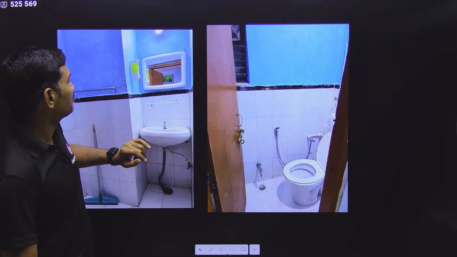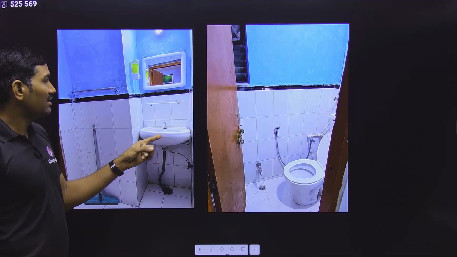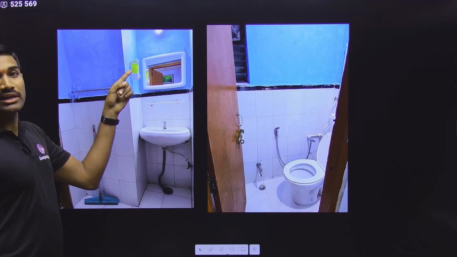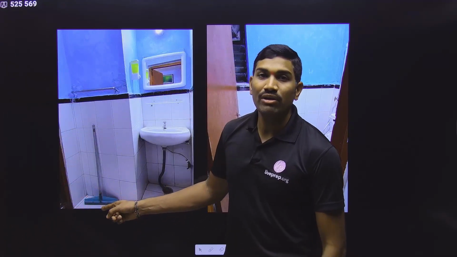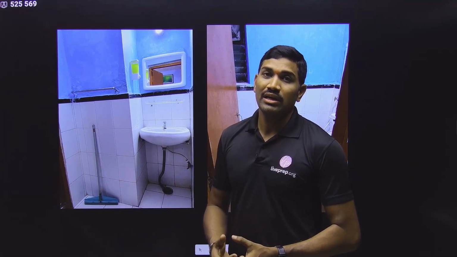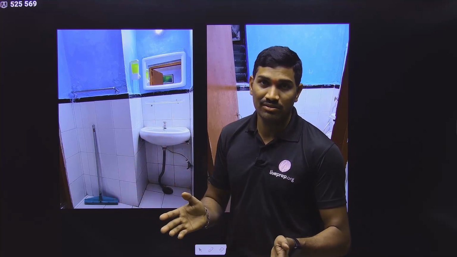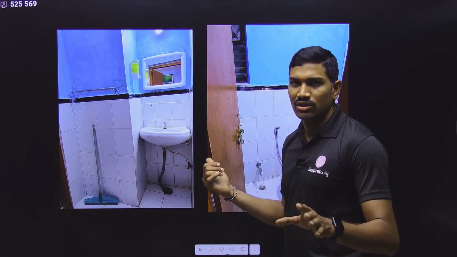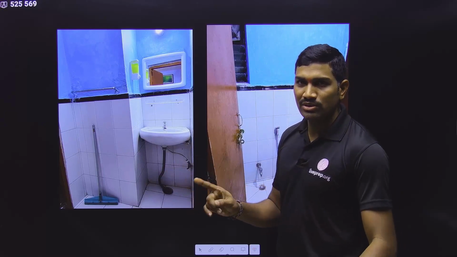Okay, and next, attached to that room, attached bathrooms are there, and here there is a sink, then a mirror here, and you are getting hand wash also. There is one floor wiper also, because if any water is spilling over there, we need to clean that also. Please remember, this is our room, and we are staying here in the campus for approximately 10 days. Even though the first day whatever they allot is not for many days, from the next day onwards they will change it immediately. So you should be very careful, you need to clean everything and maintain it properly.